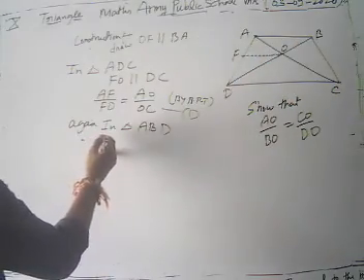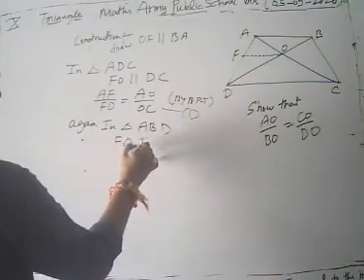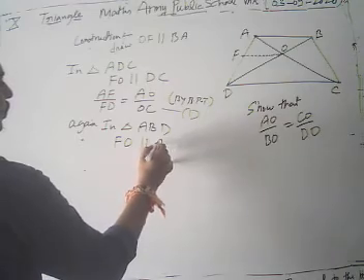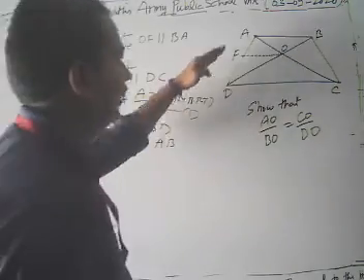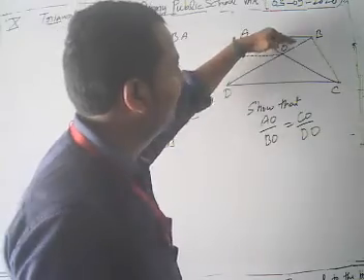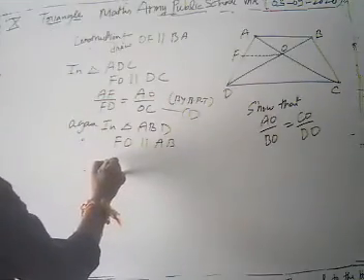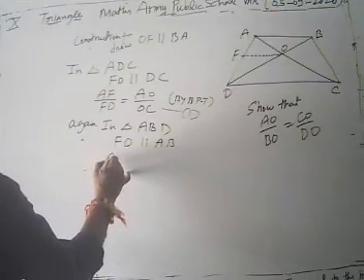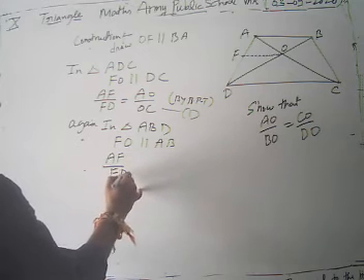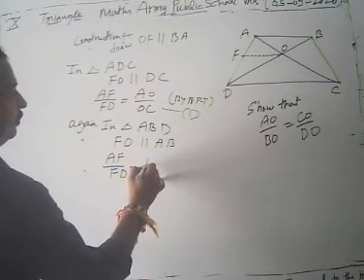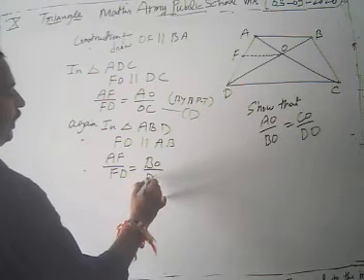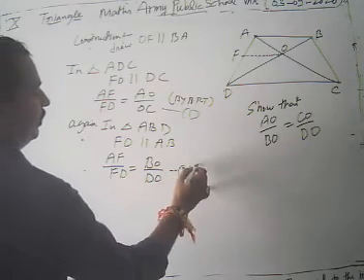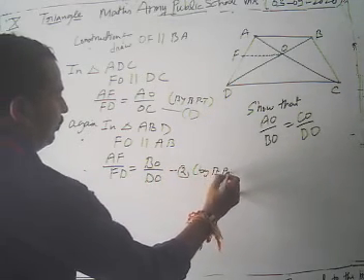In triangle ABD, FO is parallel to AB. Then by the basic proportional theorem again, we have AF by FD is equal to BO by DO. Call this equation 2.